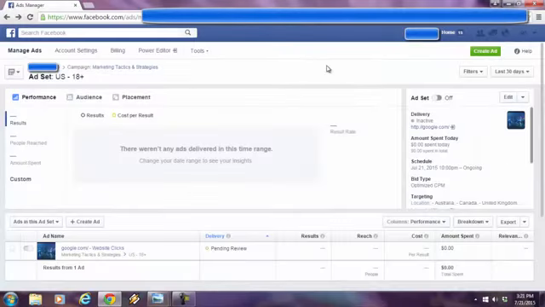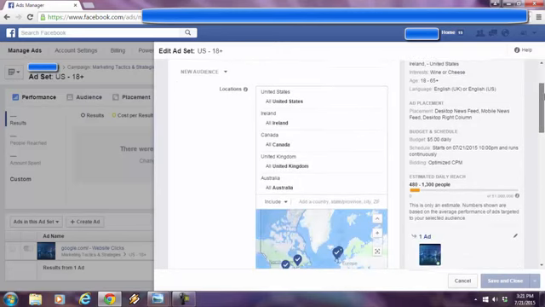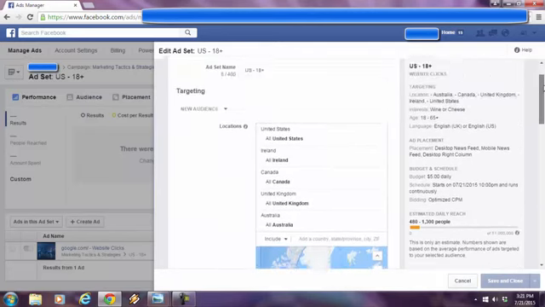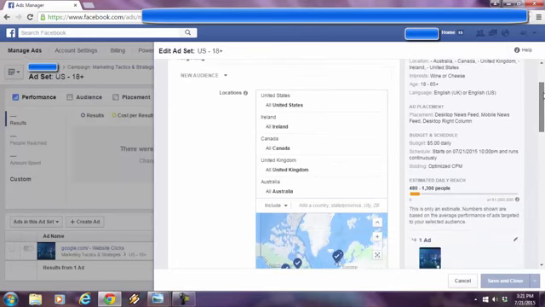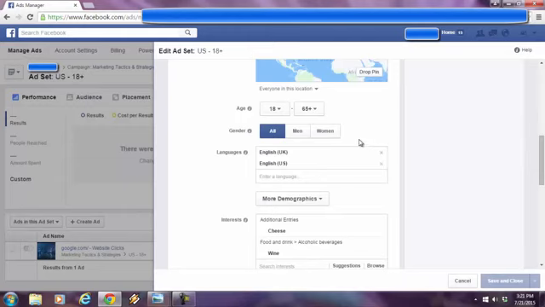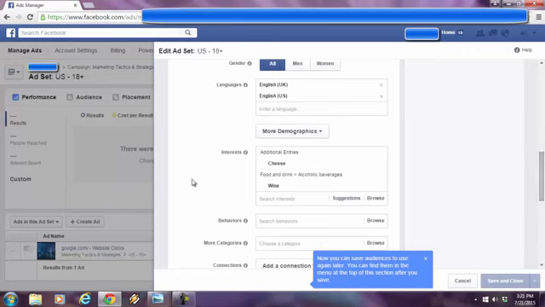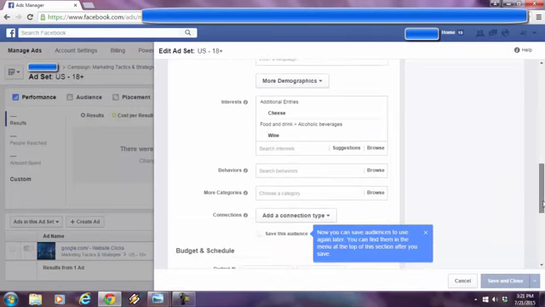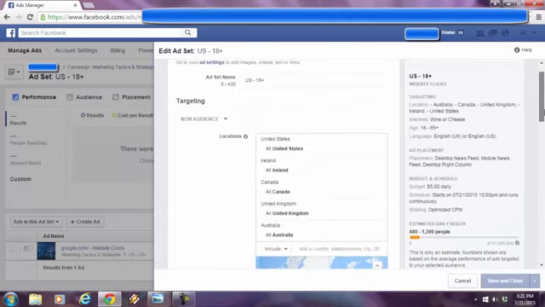This is a familiar screen we all know. This is the Facebook marketing and ads platform. Now, I'm going to show you the targeting that I did through Facebook that was, according to them, targeted, but I'll show you why it's not. So I specified the countries, they're all English-speaking countries right here. I went down below, age range is pretty wide, both genders. I got the English language here covered. And here we go. So I typed in cheese and I typed in wine. I was looking for cheese and wine lovers, like people that go to wine and cheese parties or cheese and wine parties, however you want to say it.